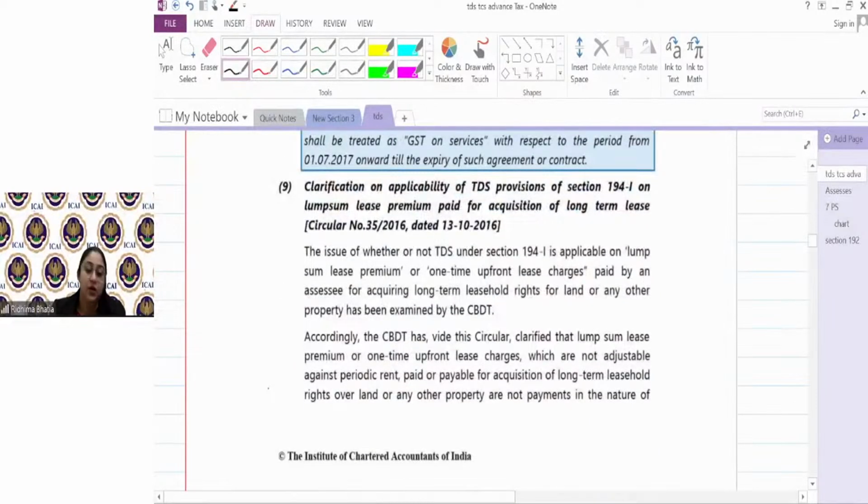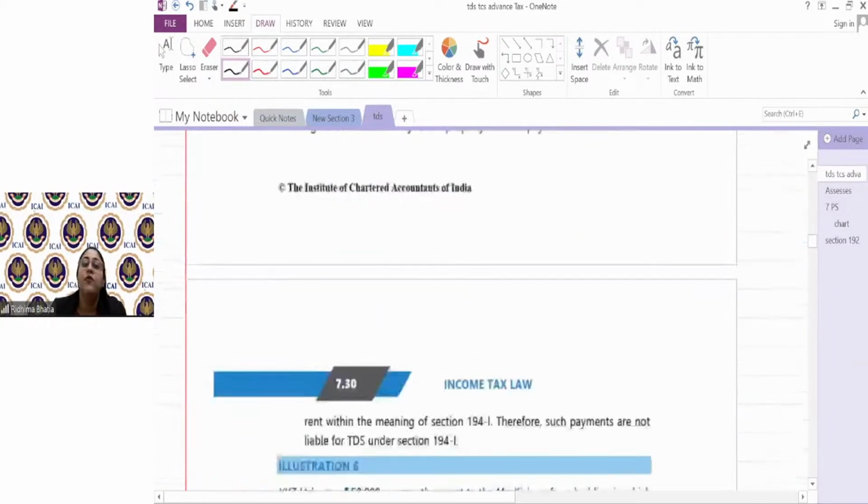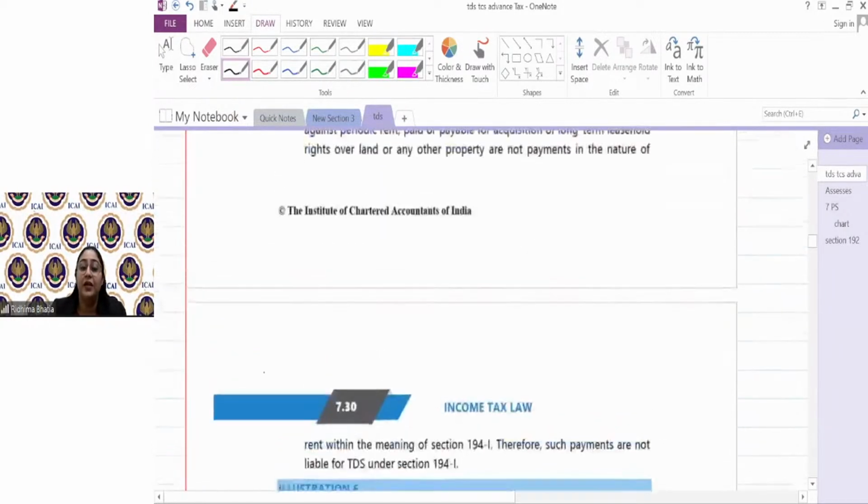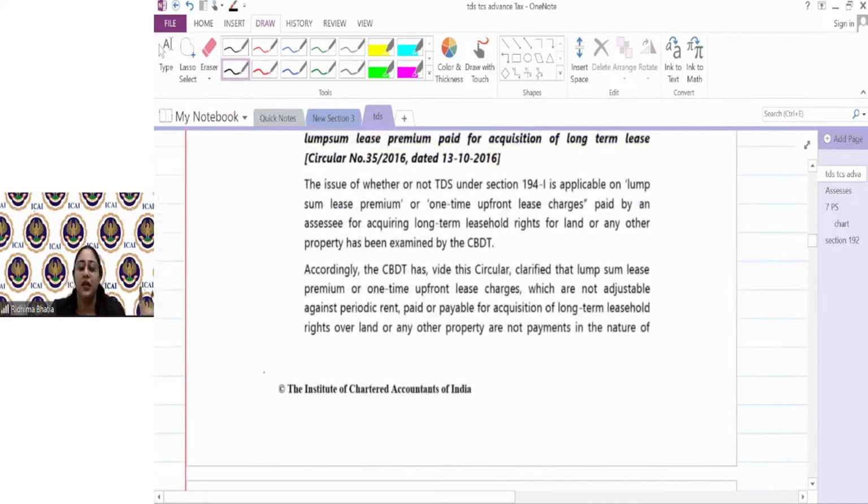अब कभी कभार क्या होता है, government leasehold rights निकालता है properties, and those properties are given on lease for not 1 year, 2 years, for 100 years sometimes. ठीक है, and you pay a lump sum upfront lease charge to get that lease.